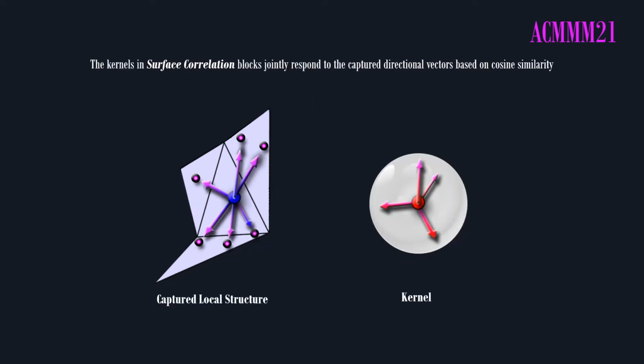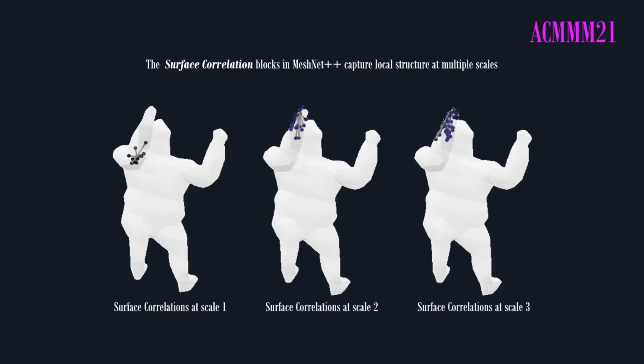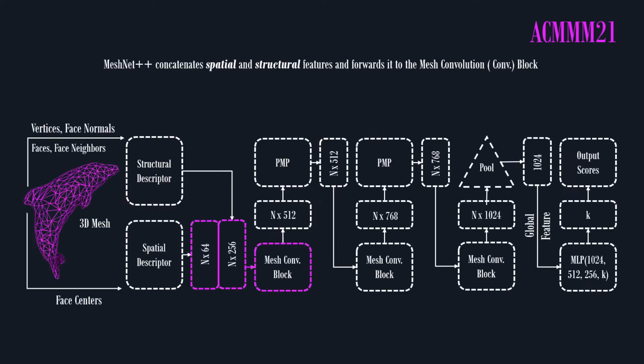Surface correlation blocks then learn kernels of directional vectors to jointly respond to the captured directional vectors based on cosine similarity. The surface correlation blocks in MeshNet++ capture local structure at multiple scales. A higher scale implies a larger neighborhood further away from the face. MeshNet++ concatenates features from the spatial descriptor, the face normal descriptor, and the surface correlation blocks at multiple scales. The resulting feature is more comprehensive as it contains both spatial and structural information.